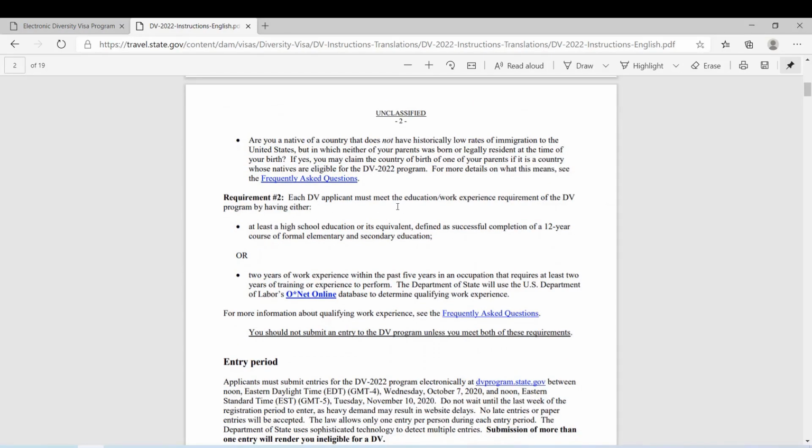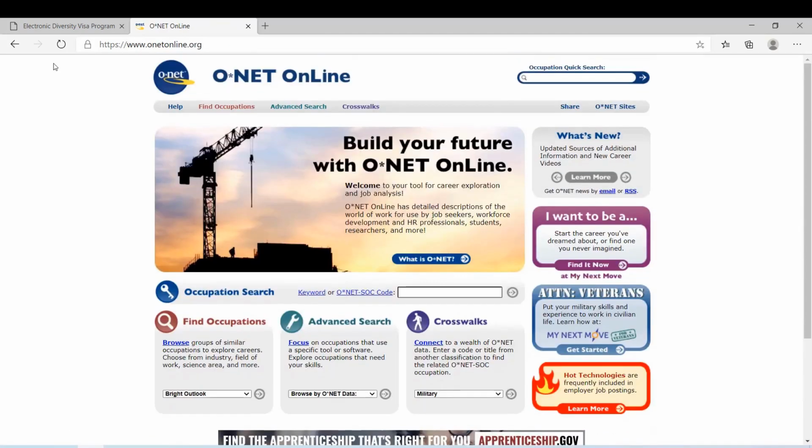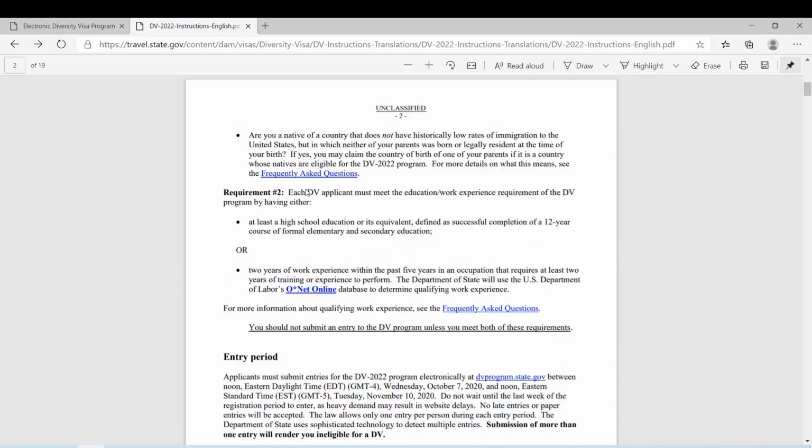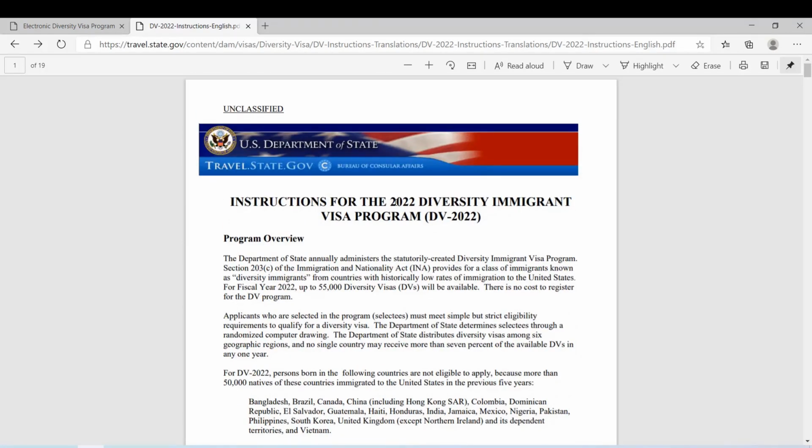The second requirement is you need to have certain education requirements or work experience. Not both, just one. The education requirement is you should have passed high school. The work experience is a little bit complicated. You need to find your job description online, and you can figure this out. Don't worry about that. So those are the two basic requirements to enroll in the diversity visa program.